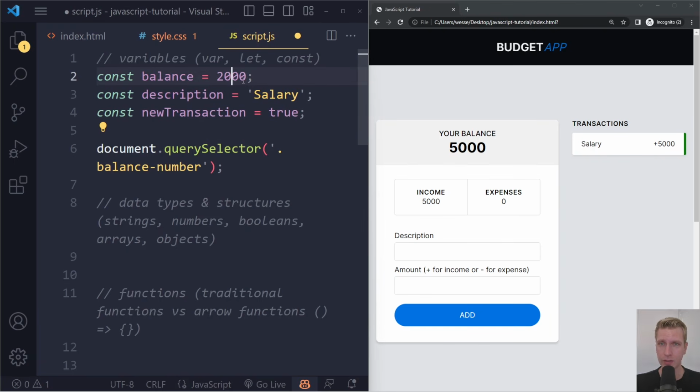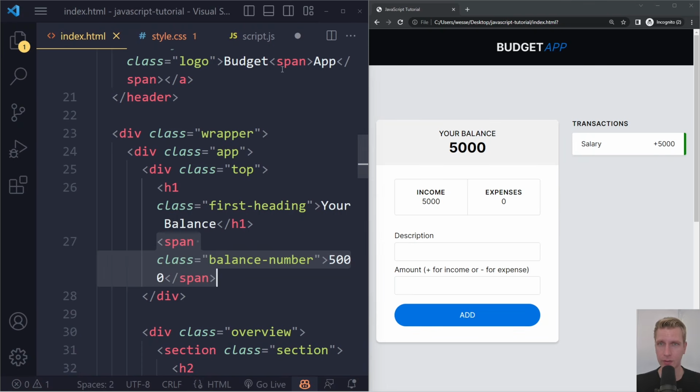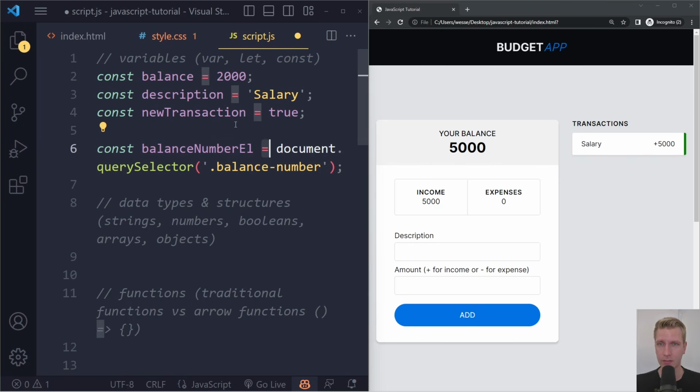Now, just like with these numbers, we want to store that somewhere. So we want to create a variable for that, and you want to give your variable names something descriptive, right? So this is going to be balance number, and I like to append L. So this will give us a reference to this HTML element, and we're assigning that to this variable here, right? Created with the const keyword. And now we can use that.